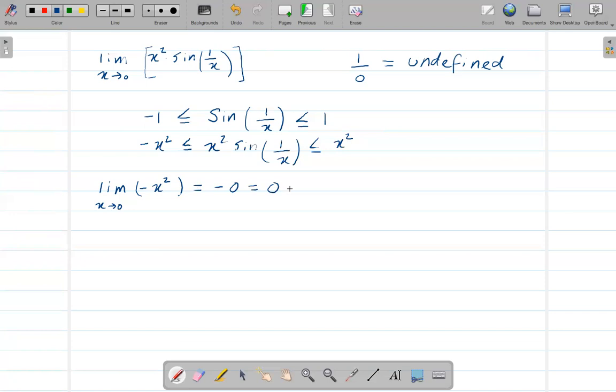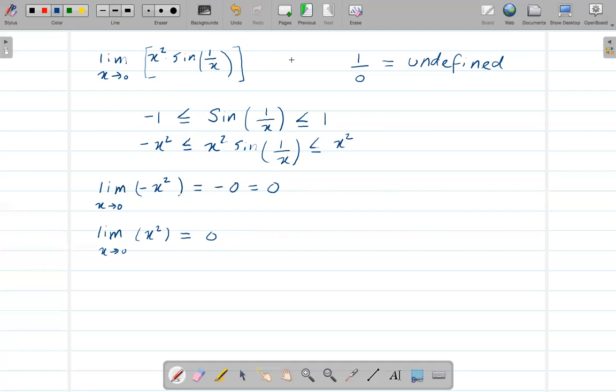Negative 0 is still 0, right? So that means this goes to 0. Similarly, now let's take the limit of this. This goes to 0. All right, so again, you have to show your work. Do not just say this is equal to 0. You have to justify your answer.